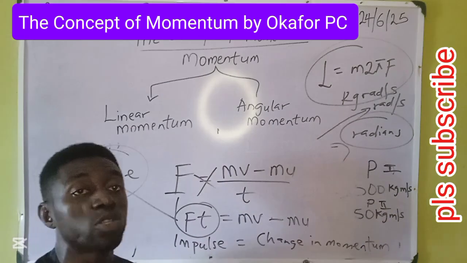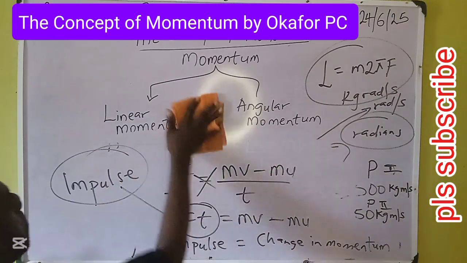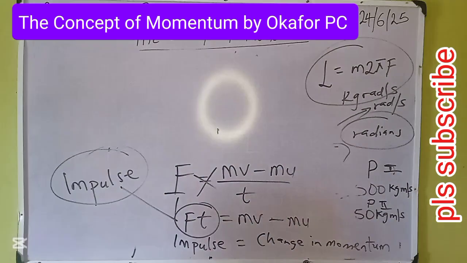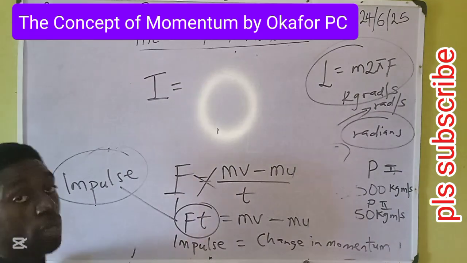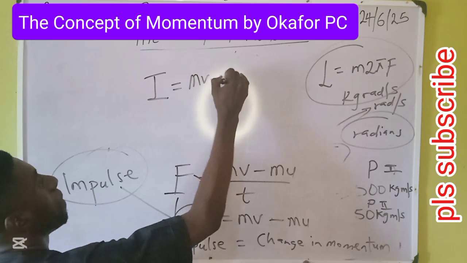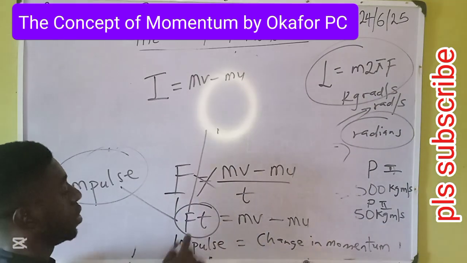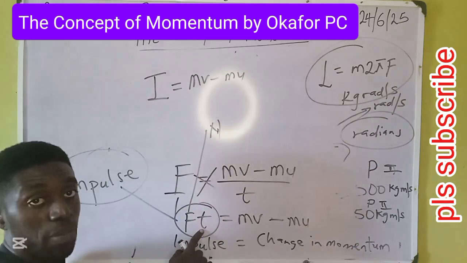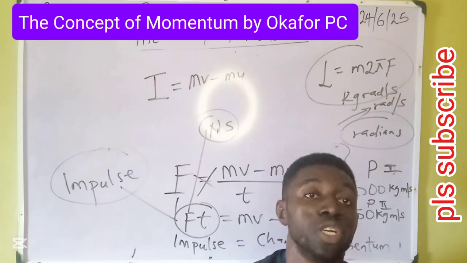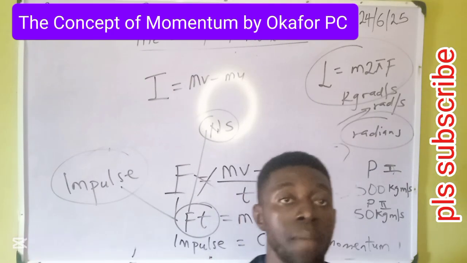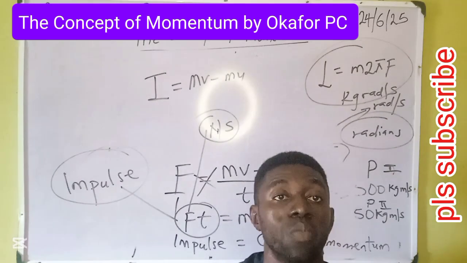Therefore, the unit of momentum can also be the unit of impulse. We use the symbol capital I for impulse. Impulse is equal to change in momentum. Then notice, impulse: force is in Newtons, time is in what? Seconds. This is why most times in physics textbooks, the unit of momentum is Newton seconds, because Newton seconds is the unit of impulse, and impulse is the same thing as change in momentum.